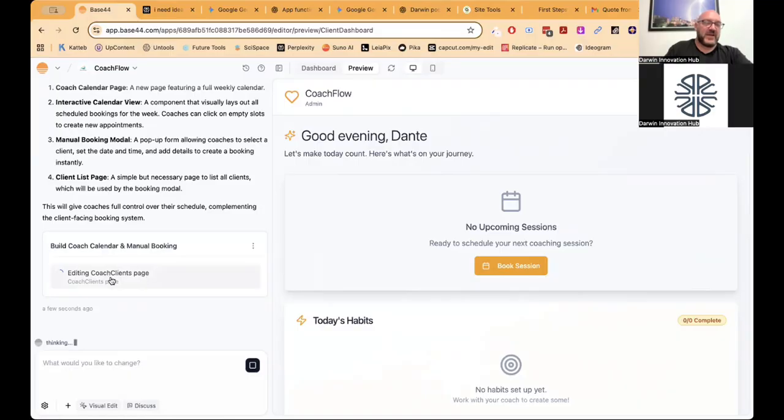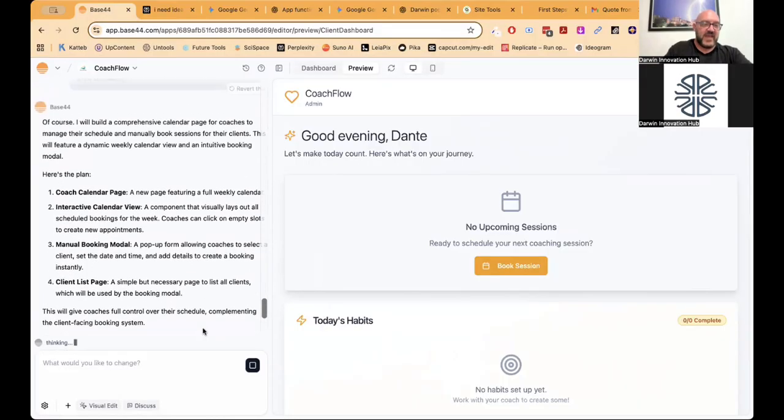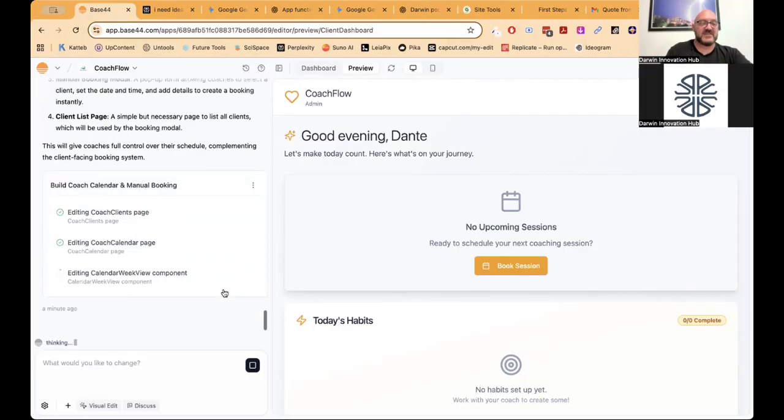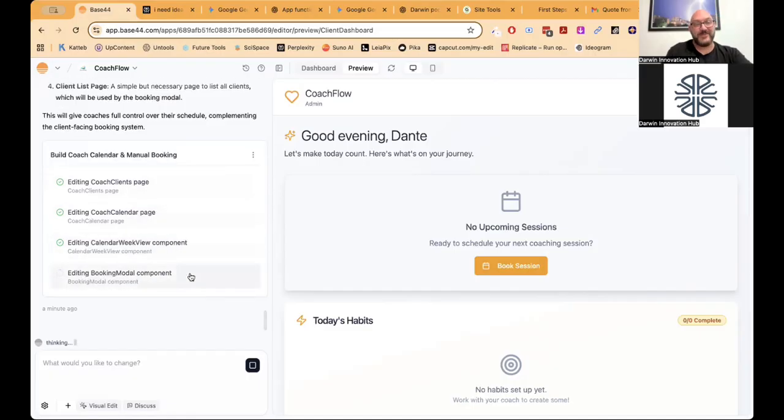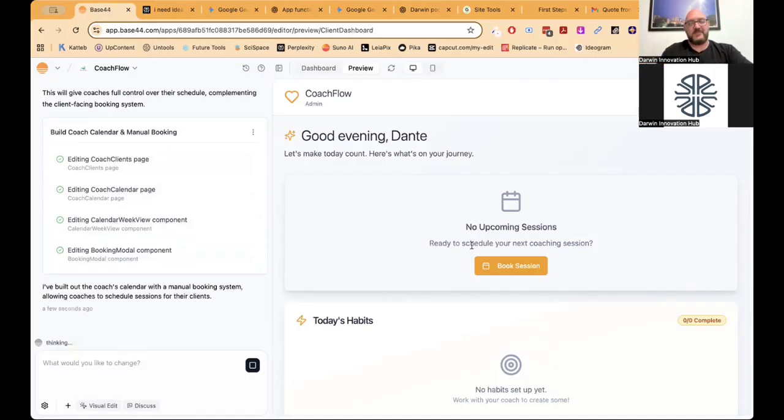It's going into edit the client coaching page, which is going to then create the upcoming sessions calendar. So it's now creating us a coach calendar page, an interactive calendar view, a manual booking modal, which is a pop-up, and a client list page. So it's telling us what it's doing as it's starting to do that. So far it's built the client's coaching page, the coach calendar page, and the calendar week view component is now building out. All these are pieces of software. And this software doesn't then need to be, like we did before, copied and pasted and sent off somewhere.